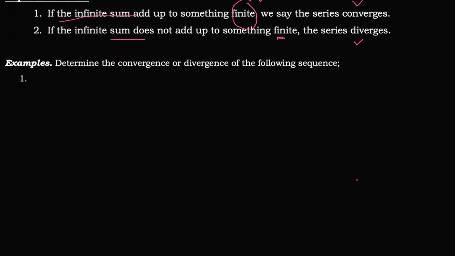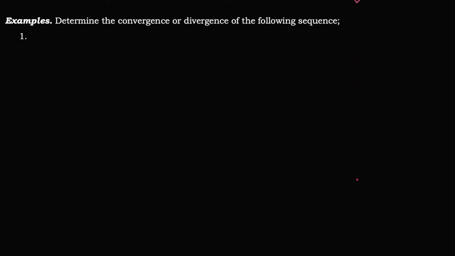We'll start with example number 1. It says, determine the convergence or divergence of the following sequence. Our first example here is a sequence given in closed form, and this is (1 + 2n) over n, as n starts with 1 to positive infinity.